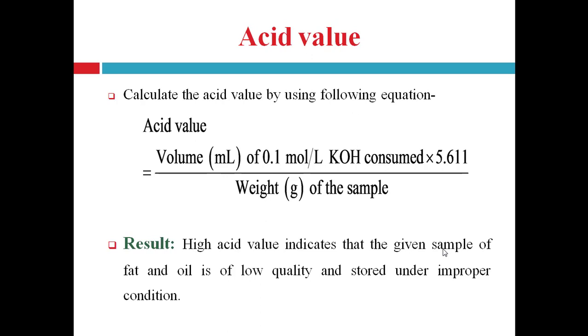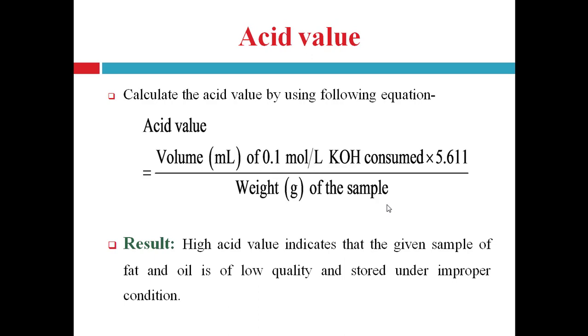Acid value can be calculated by using the formula: volume in ml of 0.1 molar KOH solution consumed, multiplied by 5.611, divided by the weight of the sample. 5.611 is the constant, and the weight of the sample is the weight of fat or oil taken. Here put the volume of KOH used, that is the burette reading. What is your burette reading? Put the value of that burette reading here, that is the ml used of 0.1 molar KOH solution.